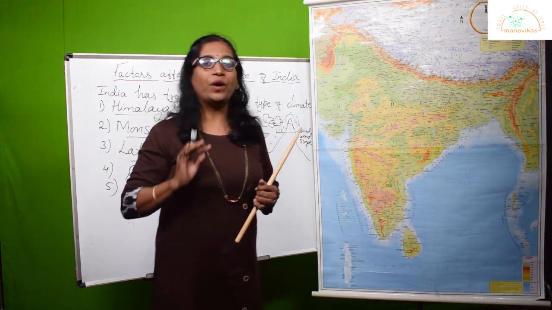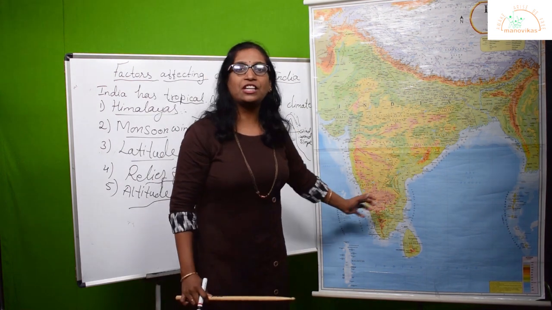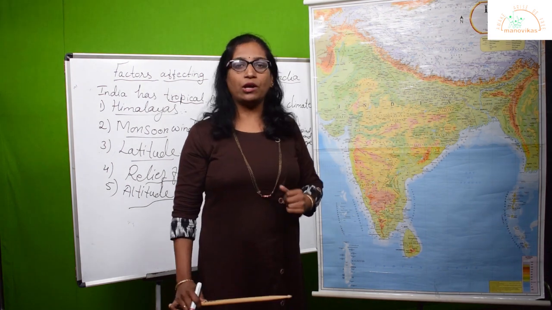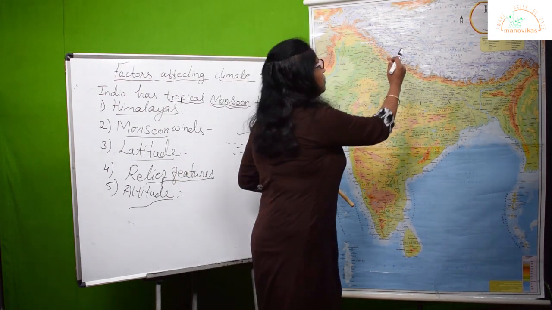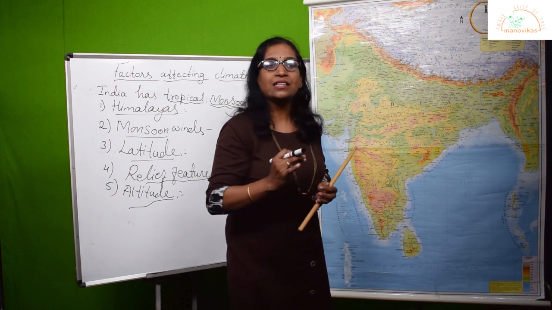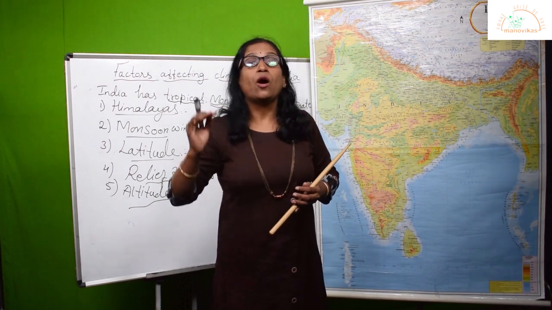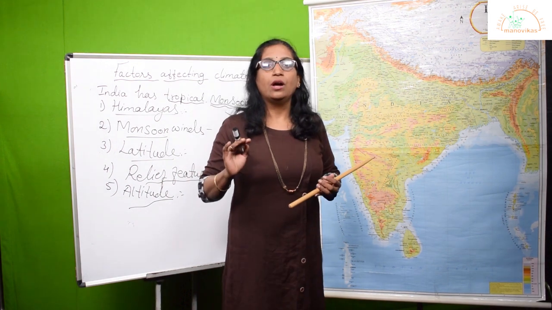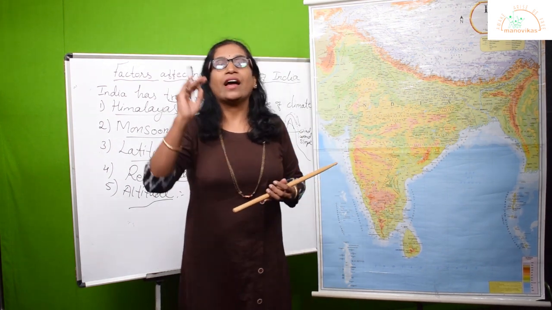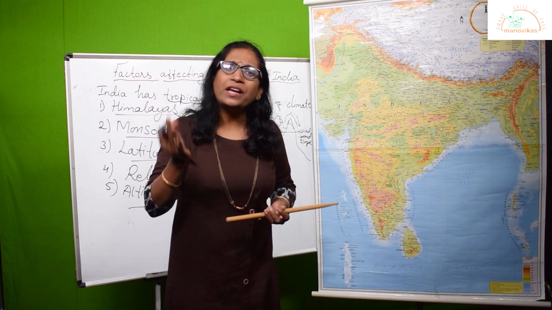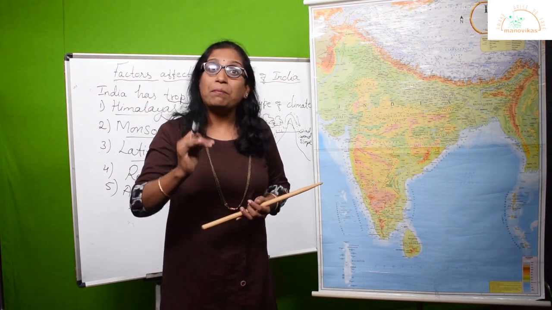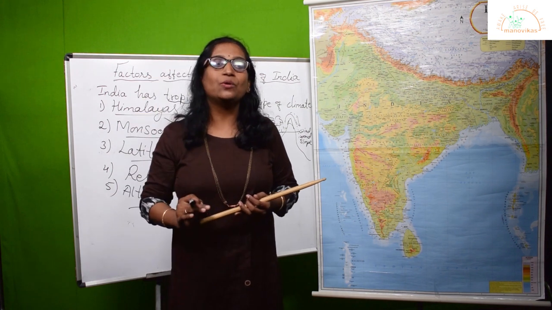Now, we all know in India there is great variation in temperature. Even in the summer season, hill stations remain cooler. Or if you go to the high altitude region in the Himalayas, they remain very cool, or there is even snowfall, correct? They remain very, very cool. The reason why? Because they are at high altitude. Now what happens when you go higher into the atmosphere? The temperature starts decreasing as you go higher.